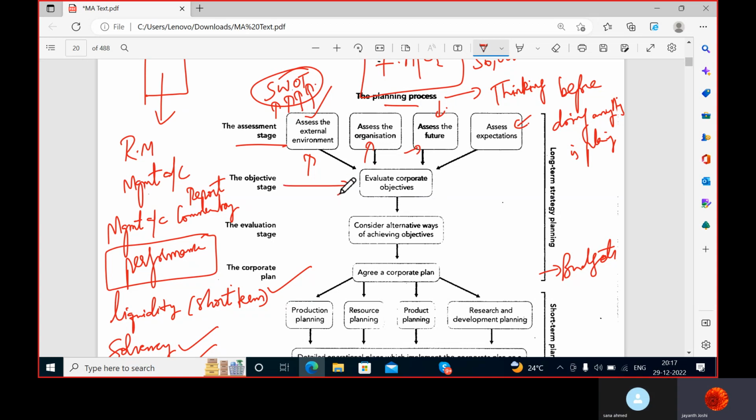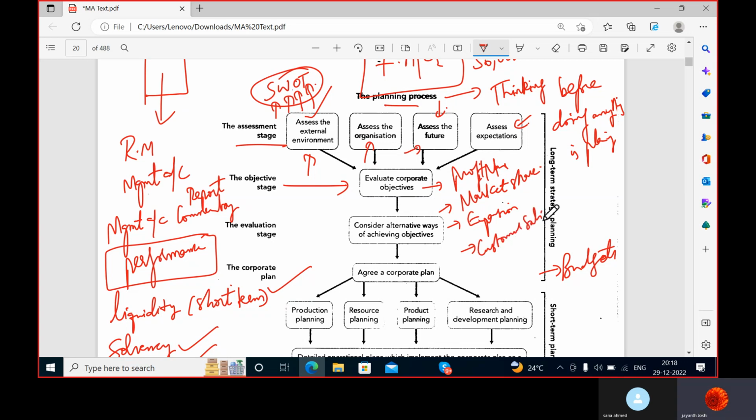Then the objective stage, you set your objectives. Goals, you want to achieve something, you set those objectives, correct? What can be a corporate objective? Many things, like profit maximization, then market share. You want to capture a big chunk of the market. Then expansion. You can have that plan also, no? That can also be your objective. Then profit maximization, market share, expansion, customer satisfaction.